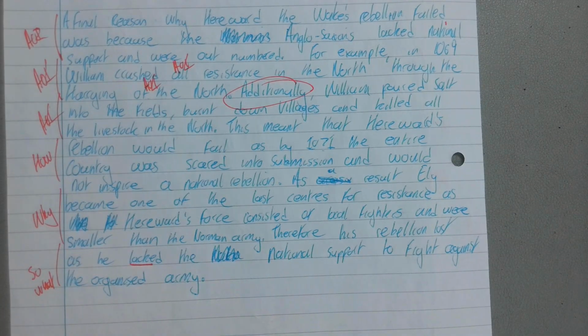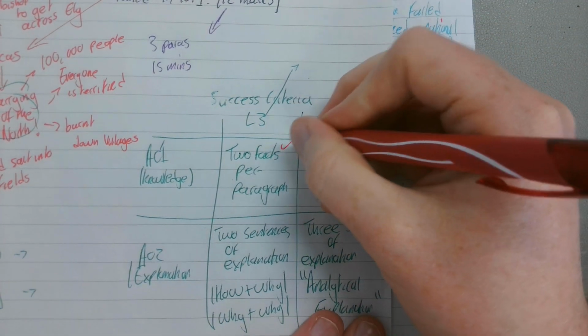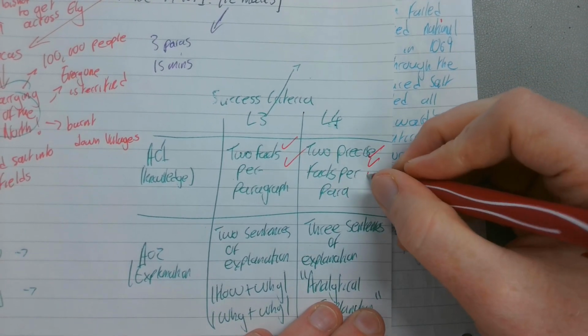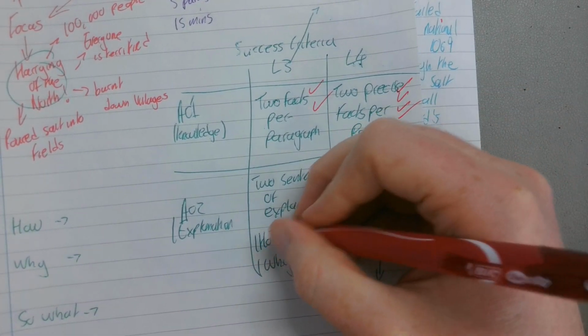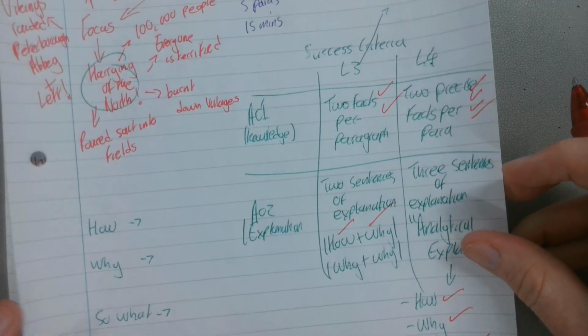So, ladies and gents, if I just go straight back to my success criteria, have I got two facts per paragraph? Absolutely. Have I got two precise facts per paragraph? I've got a couple, yeah. Maybe not every paragraph. Have I got how and why? Yes, I have. Have I got how, why, so what in every paragraph? Yeah, I absolutely have.